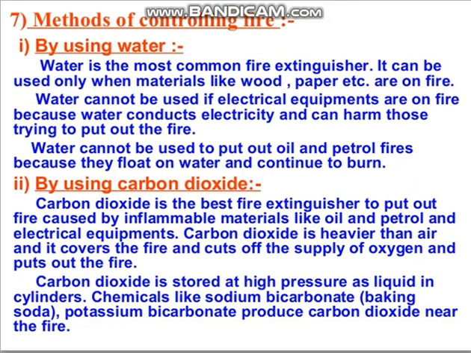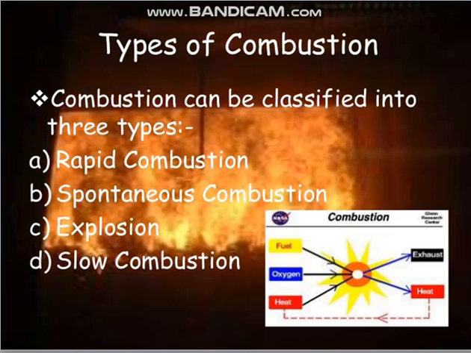Now today we will discuss the various types of combustion. What is combustion? That we have already discussed. It is a chemical process in which oxygen combines with a substance, that is an oxidation reaction, and during this process a large amount of heat and light is evolved. That is combustion. So what are the different types of combustion? We can classify combustion into various categories.